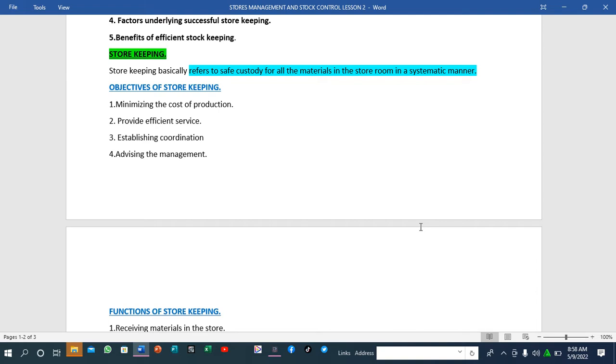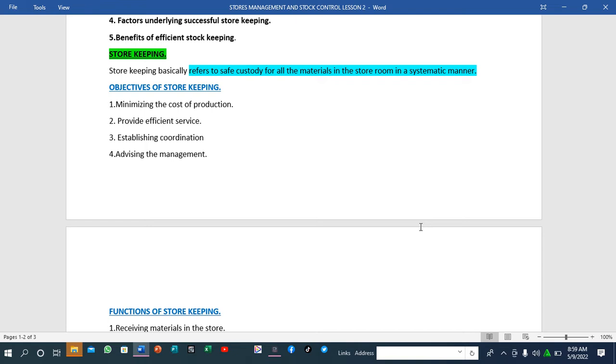When you talk about advising the management, in storekeeping, you look at the storekeeper, who is the one who keeps the store. The storekeeper has to advise the governing directors or the management on the type of goods that they have to replenish, or on goods that require critical handling.